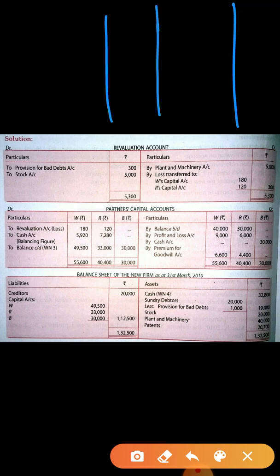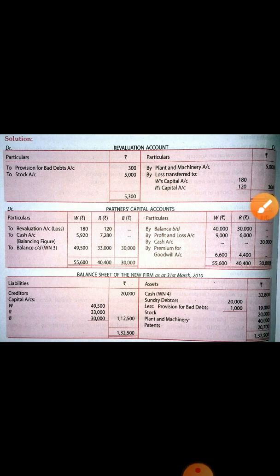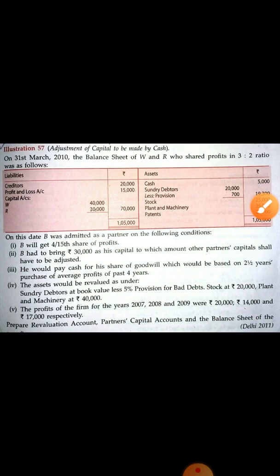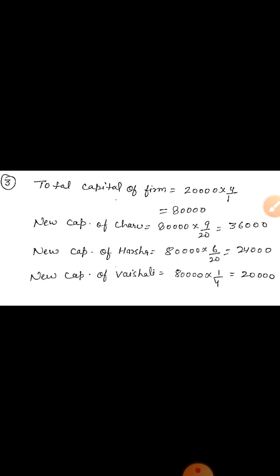Okay, now what you have to do? First thing is you have to transfer the cash from the previous balance sheet. So look at the previous balance sheet. In the previous balance sheet, cash is given 5,000.